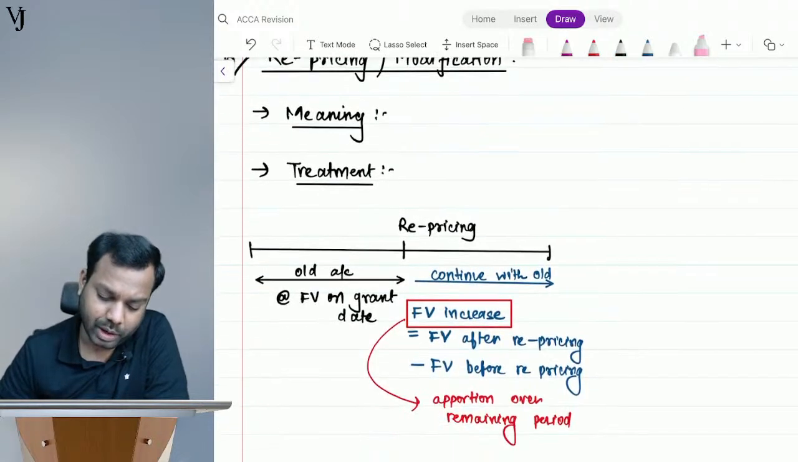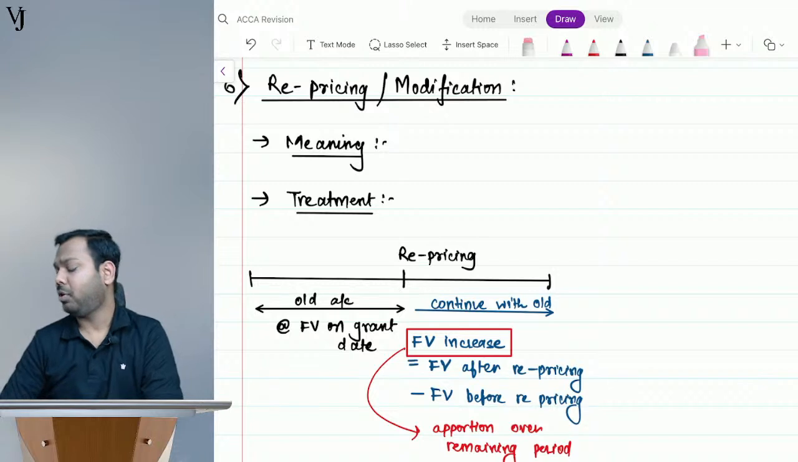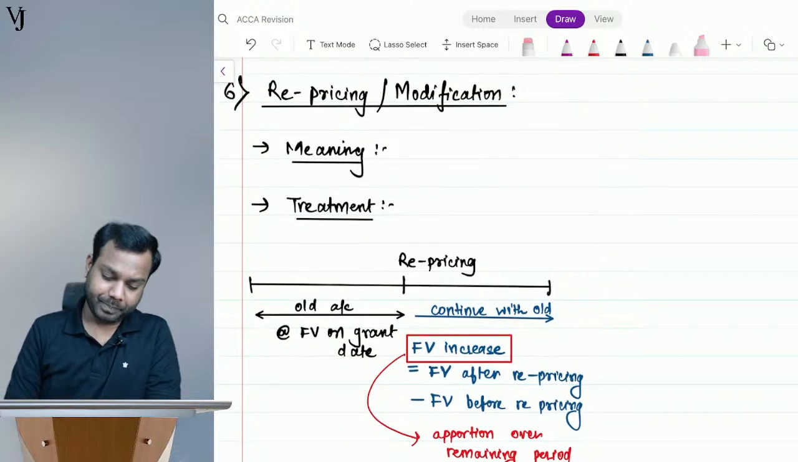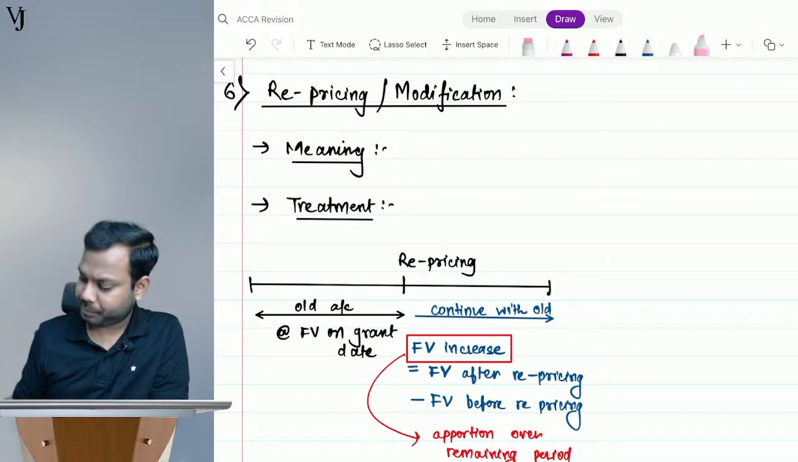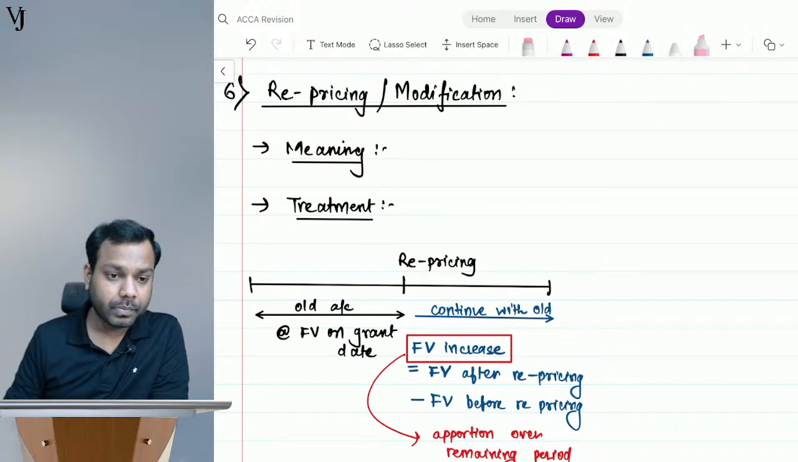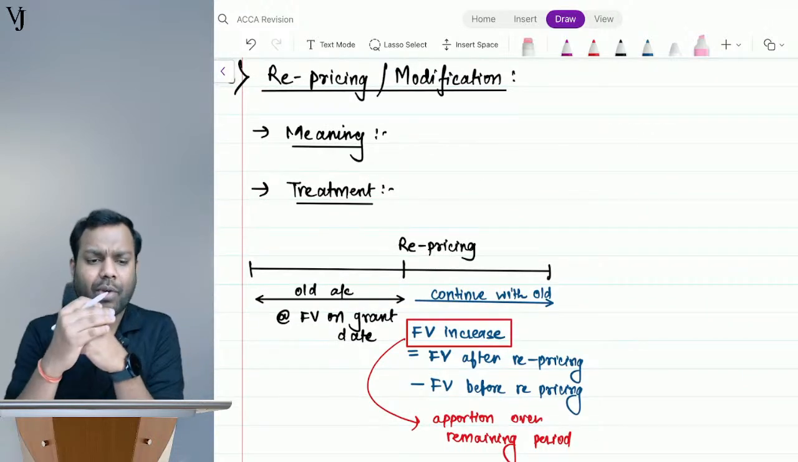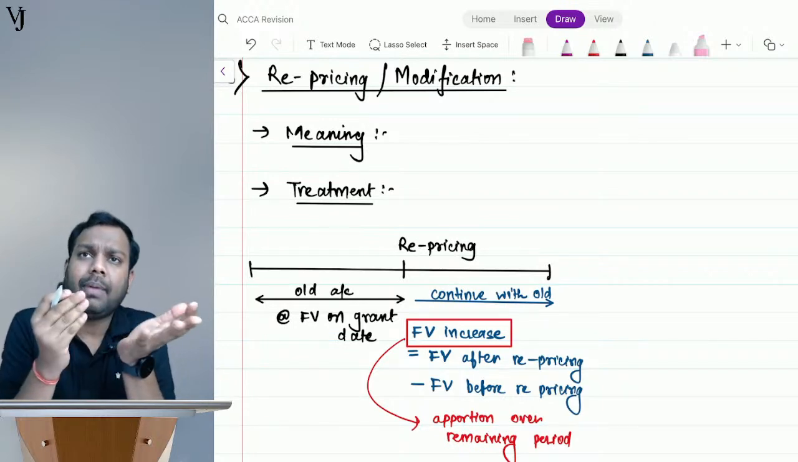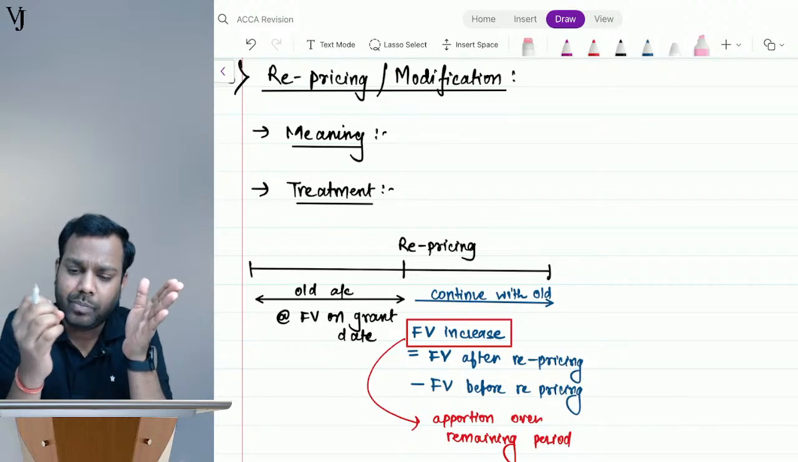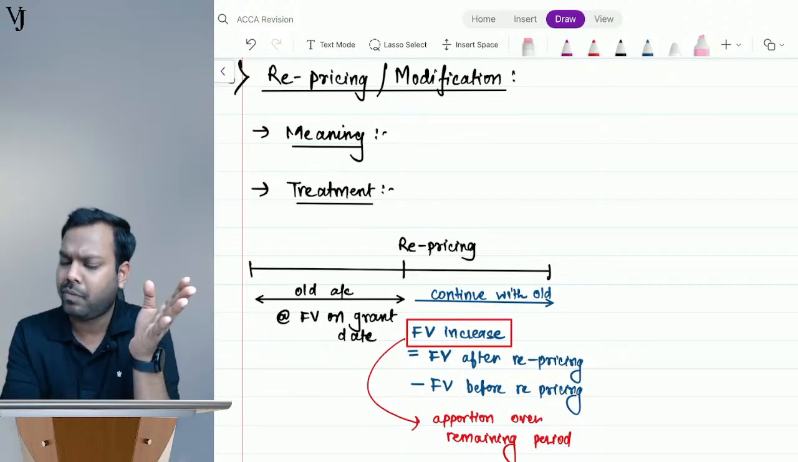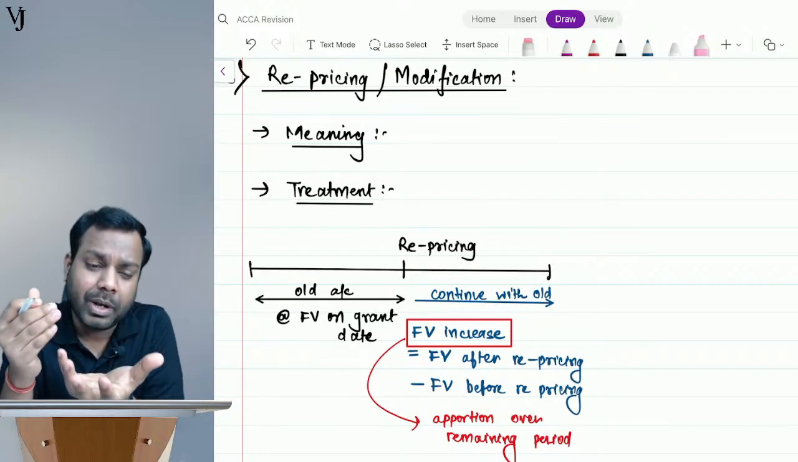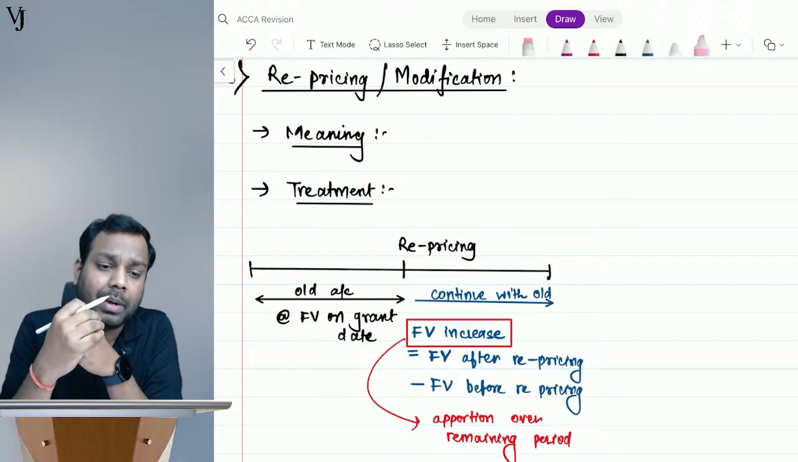Is it clear, everyone? Now moving on to repricing or modification. Now understand, guys. What is the meaning of repricing or modification? Many times the share price of the company starts falling. When it falls substantially, the ESOPs become less attractive.